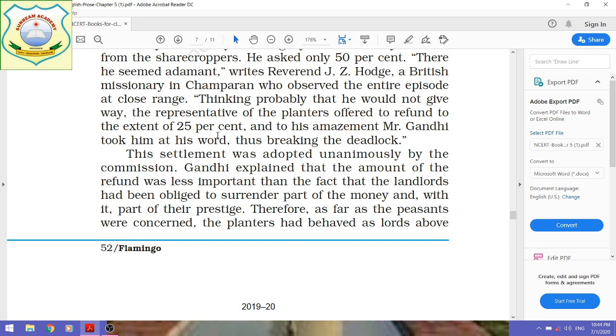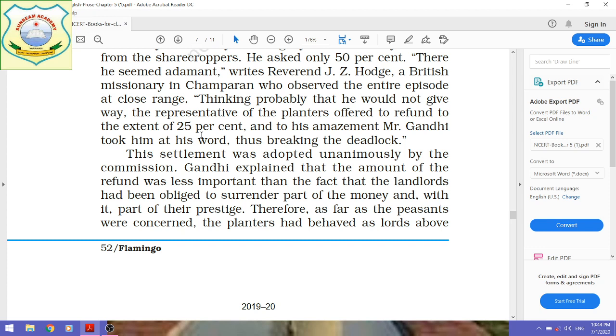But here we can see that Gandhiji was a visionary leader, so his thinking was different. He became ready to accept 25% on behalf of the sharecroppers because Gandhiji had a different idea.